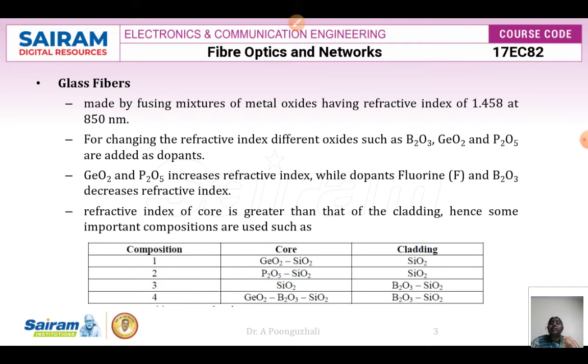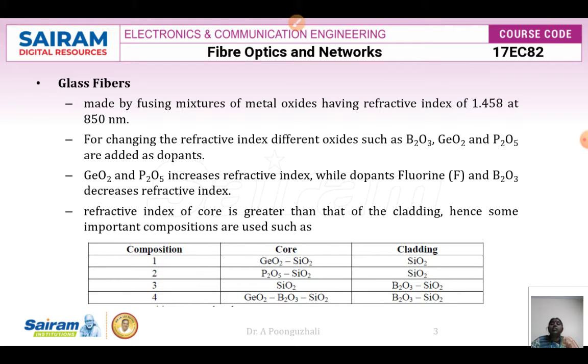The glass fibers are made by fusing mixtures of metal oxides, which have a refractive index of 1.458 at 850 nanometers. For changing the refractive index, we can use different oxides as dopants, such as barium oxide, germanium oxide, or phosphorus oxide.